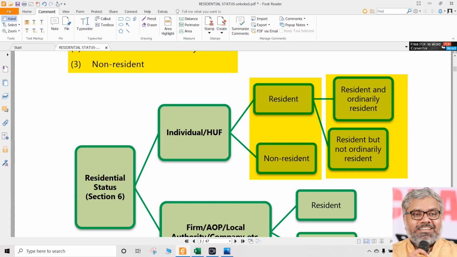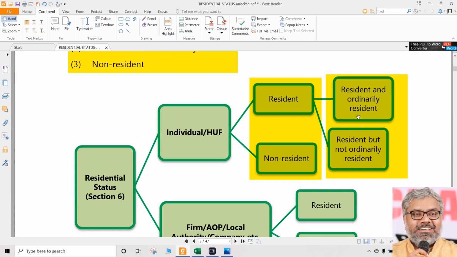Basically, whether a person is resident or non-resident will be determined for an individual in this way, as we discussed today: checking of two conditions with two exceptions also. And once a person is a resident, only then will we check further whether he is ordinarily resident or not ordinarily resident. How to do that checking, we will discuss in the next class. Once we have that also, then it makes sense to really do some problems on determination of residential status.